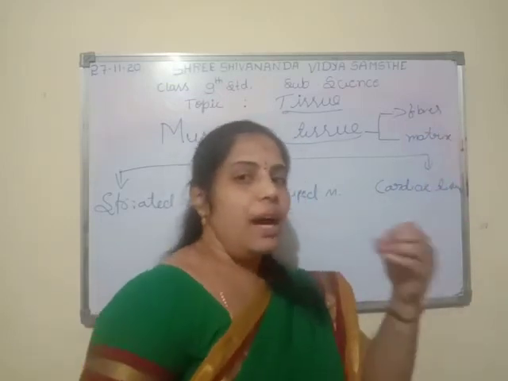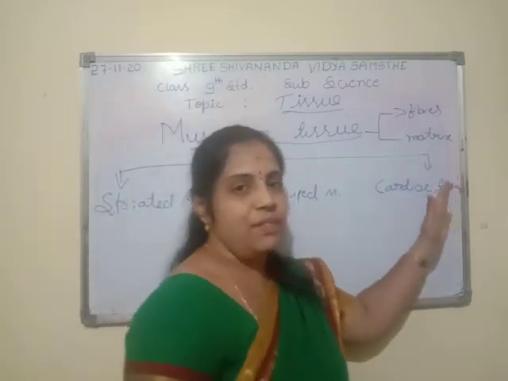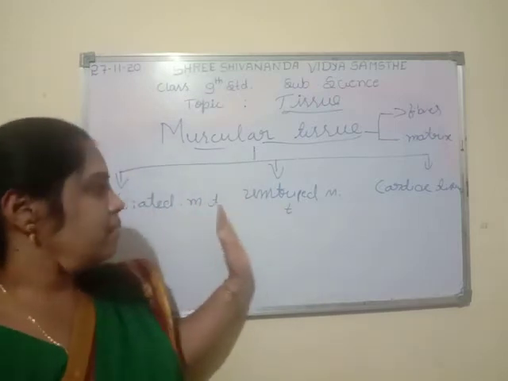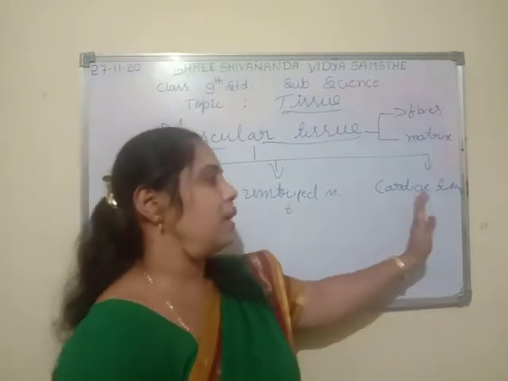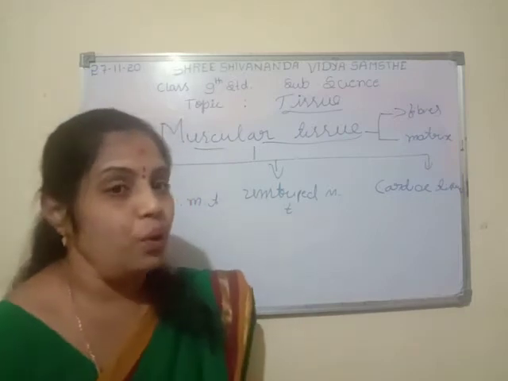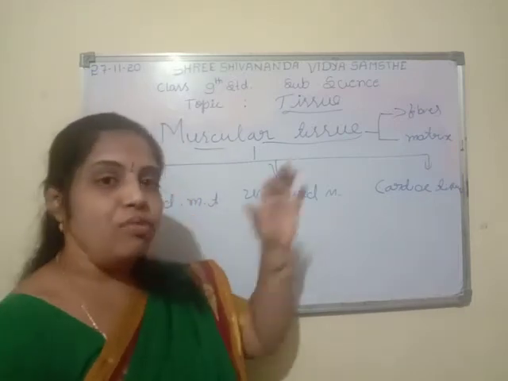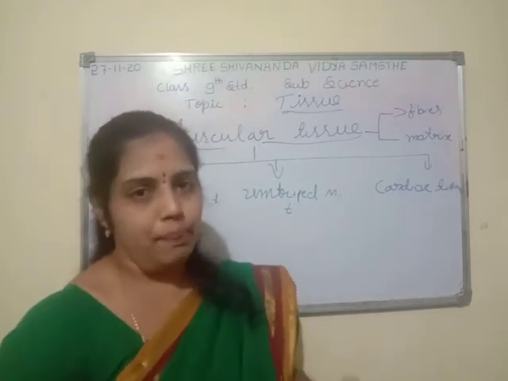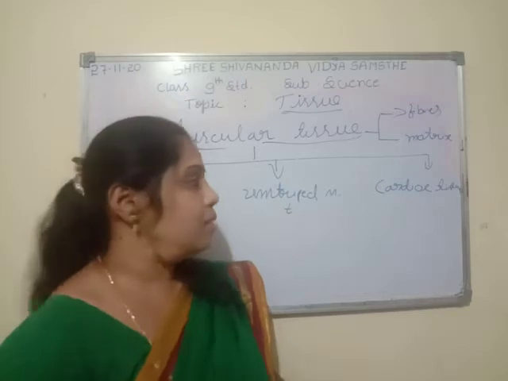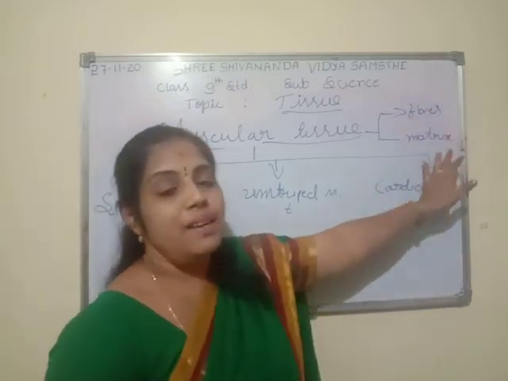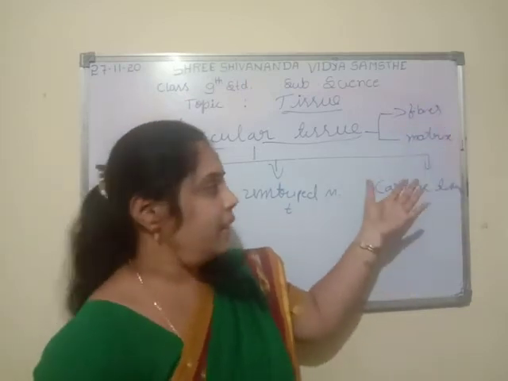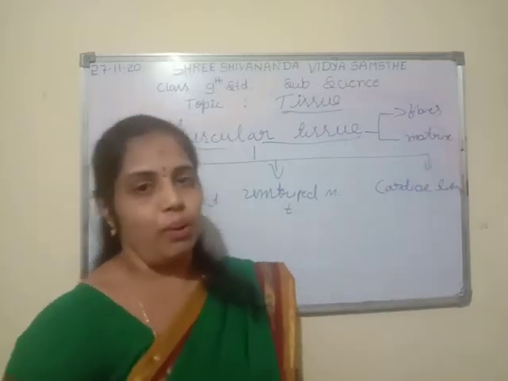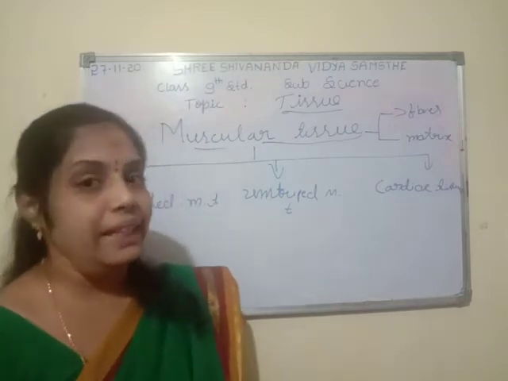Due to the arrangement of fiber and matrix, we can classify them into three types: striated muscle tissue, unstriped muscle tissue and cardiac muscle tissue. We know the function of muscles in our body. If you feel pain in your muscle, why? This is because the fibers and the matrix get damaged or stressed. If these cells are under stress in our body, then we feel pain.